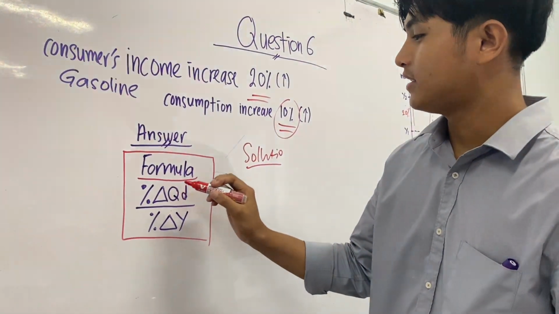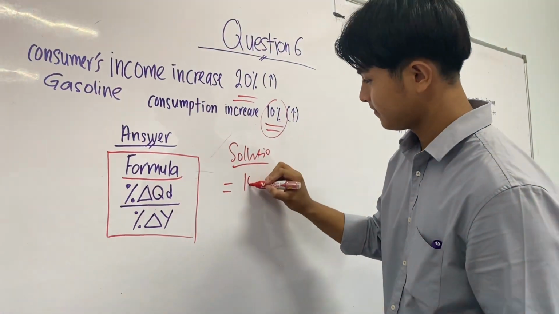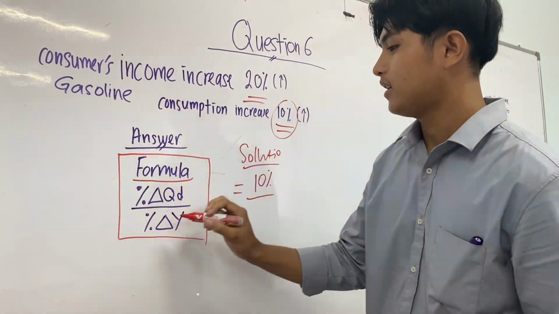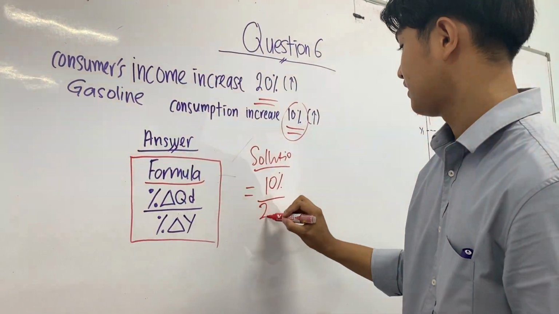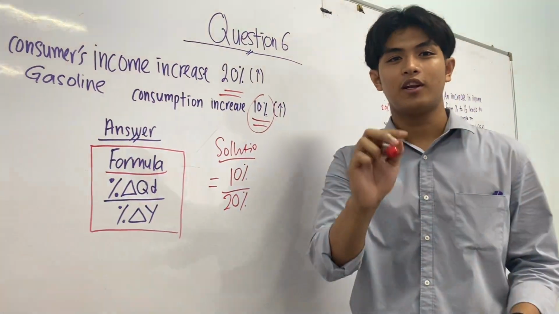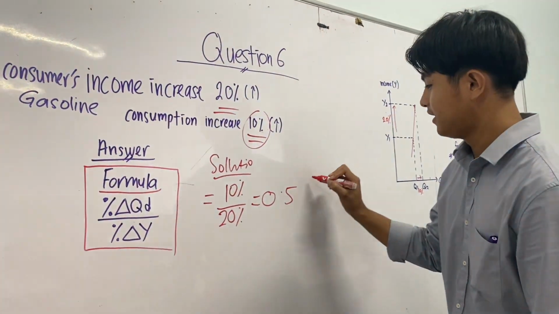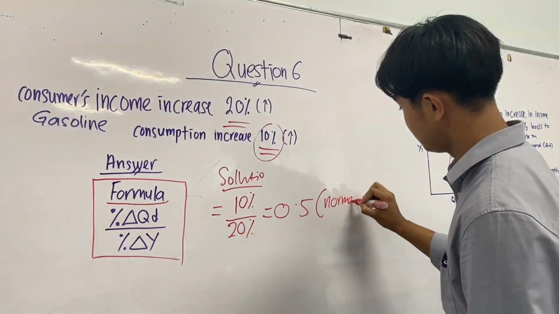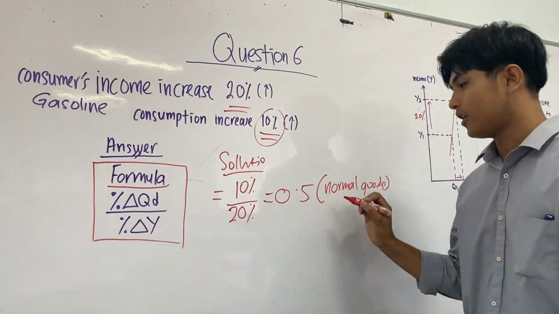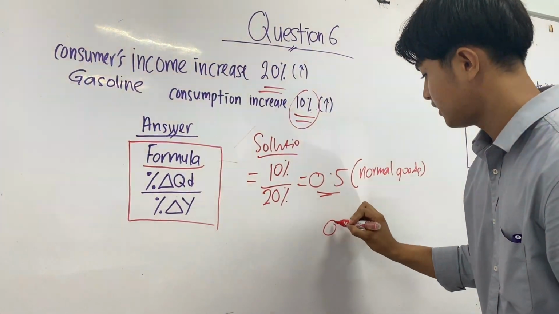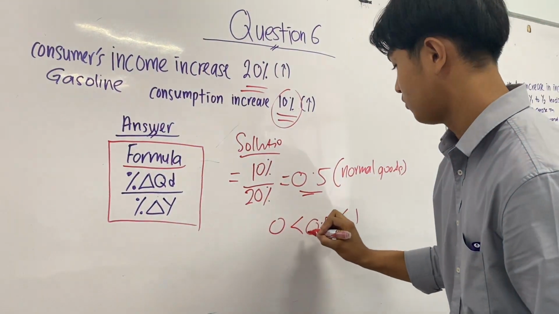First, percentage change in quantity demanded is 10% divided by percentage change in income 20%. So using a calculator, the value is 0.5, which means this is a normal good. Why? Because the value is between 1 and 0.